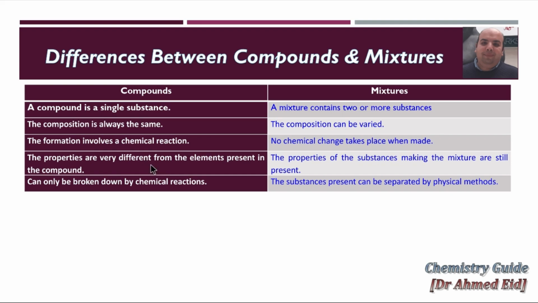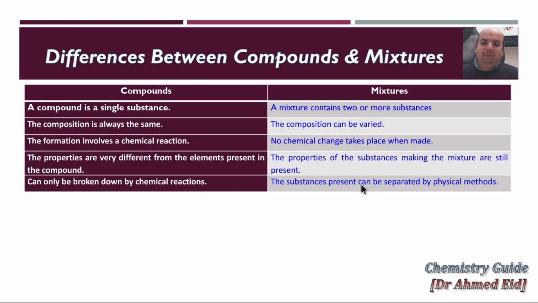The properties of a compound are different from the elements present in it. This means what? Hydrogen is flammable. Oxygen helps in burning or combustion. When adding them together, they form water, which extinguishes fire. While in the case of a mixture, the properties of the substances making the mixture are still present. Properties of water and salt are still the same. A compound can only be broken down by chemical reactions. If you want to separate oxygen from hydrogen in water, you have to carry out a chemical reaction.